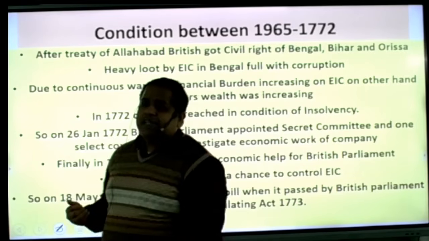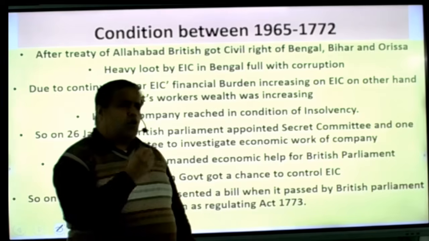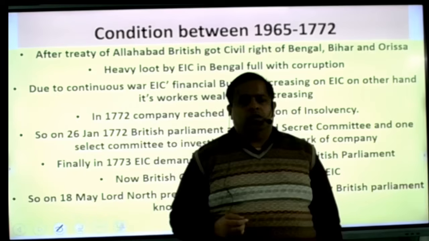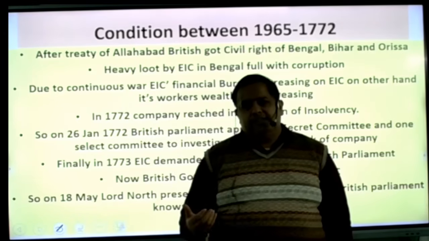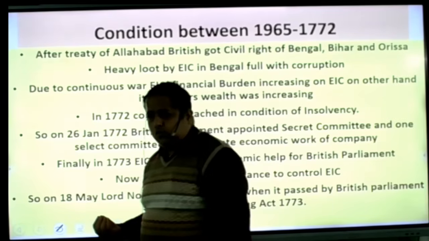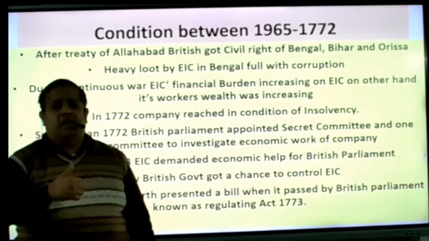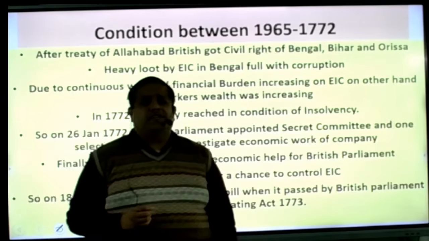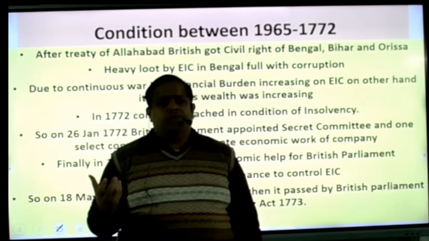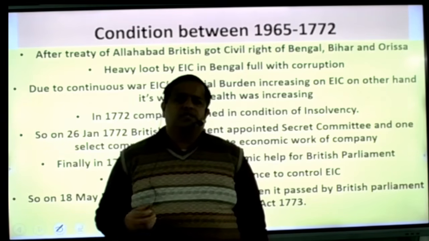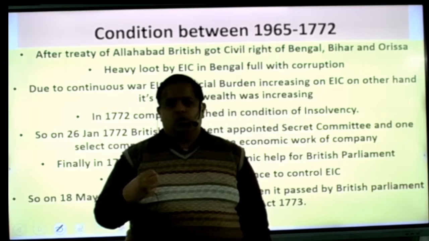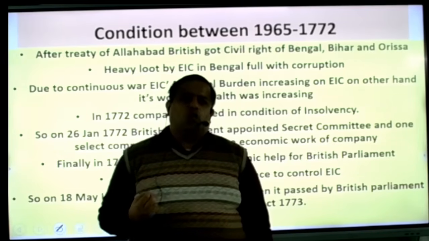Basically, the British company arrived in India only for trading purposes. At that time the Queen of England, Elizabeth the First, gave them a 15-year monopoly right to trade with India and all the areas. She also became one of the members of this company. There were 217 members at the start of this company. All members were its shareholders, and they were known as proprietors.